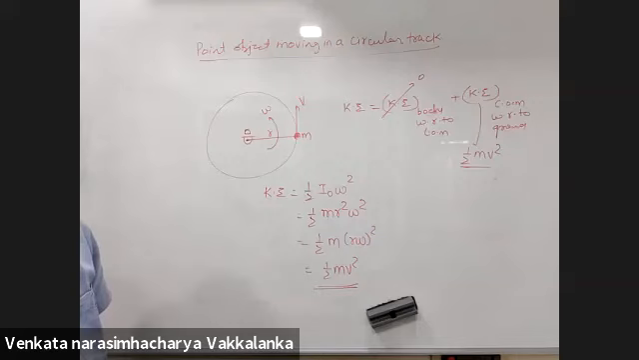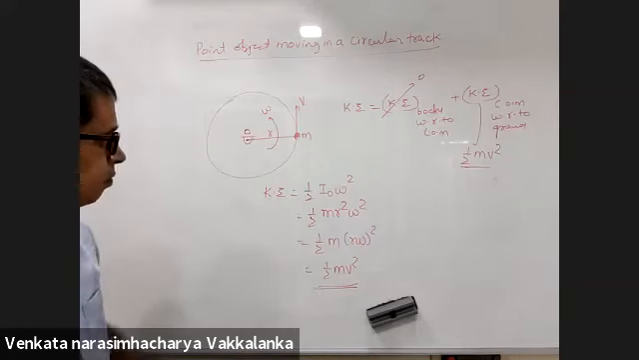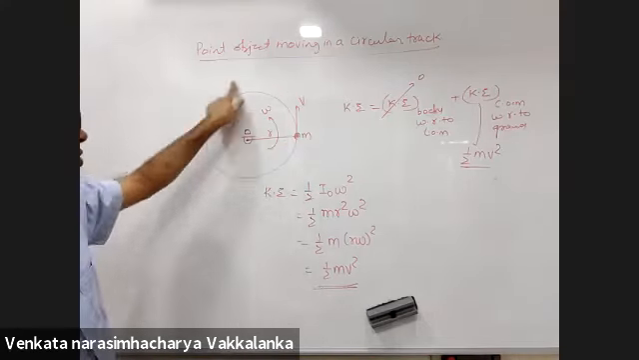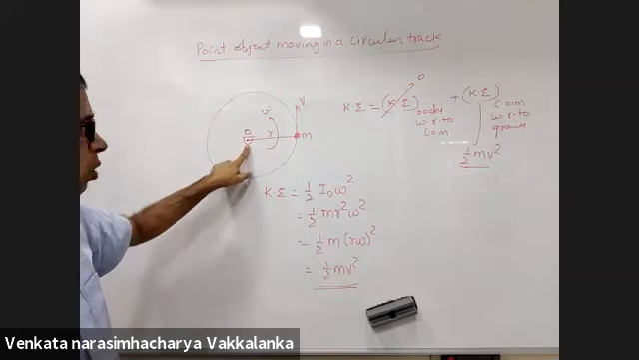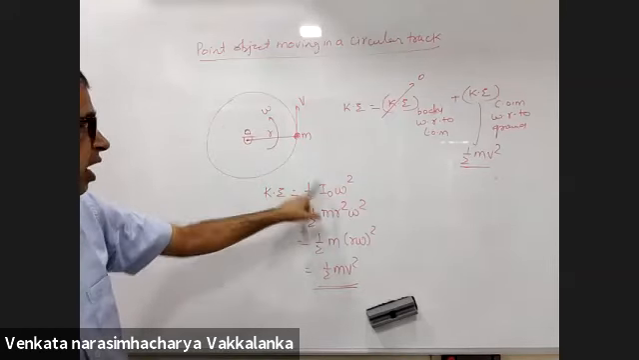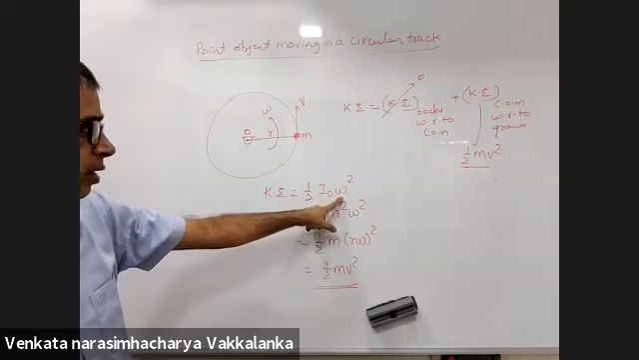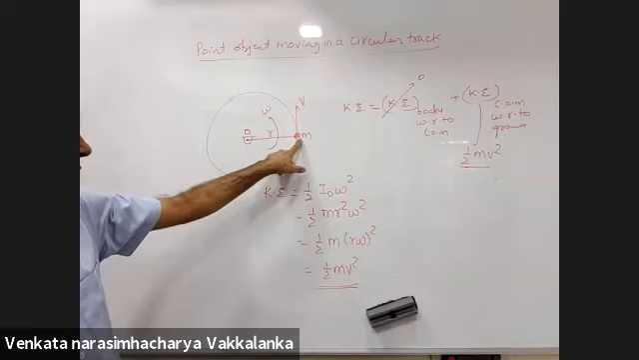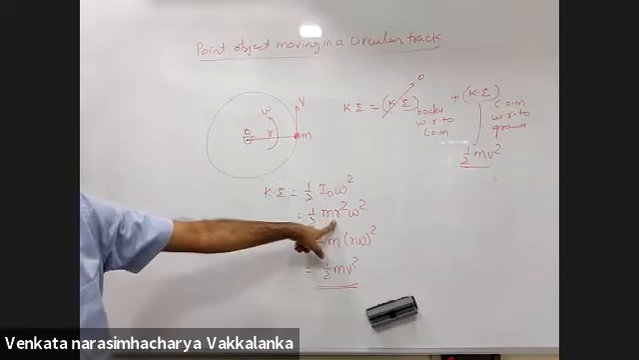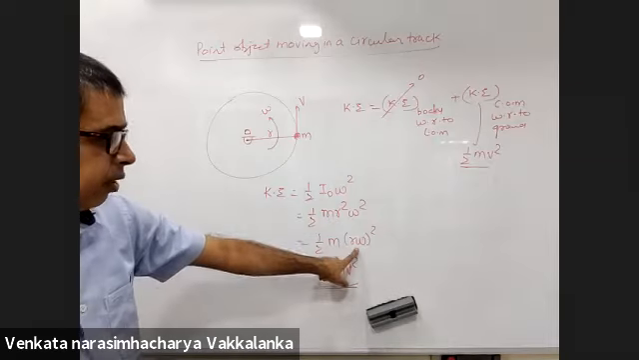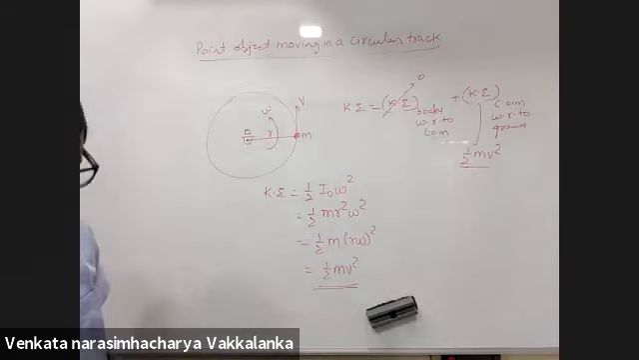So can you explain the first method again? Somebody wants to see this as pure rotation about O. So then it will be half I about O into omega square. I is, this is a point mass, M into R square. R omega is V. Yes, sir.